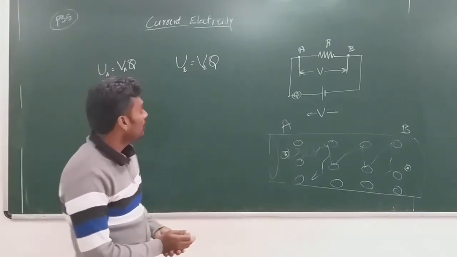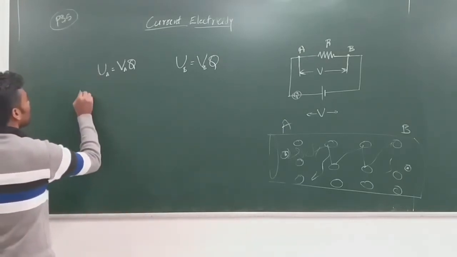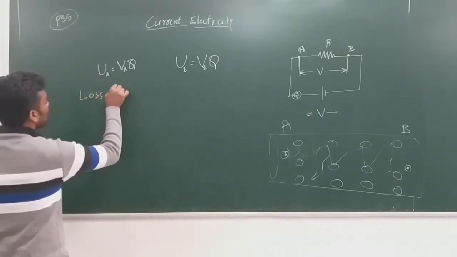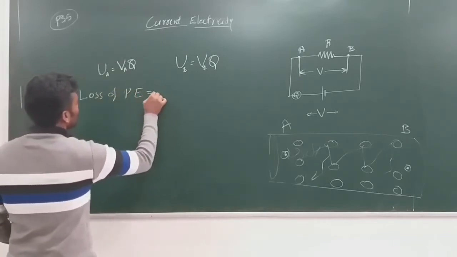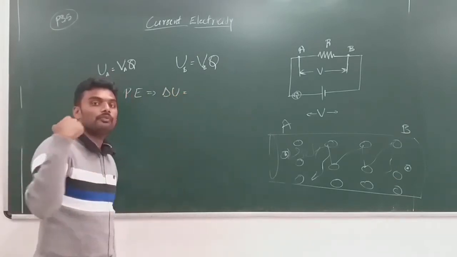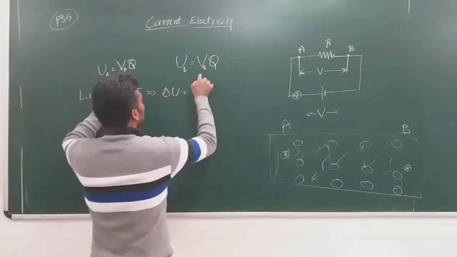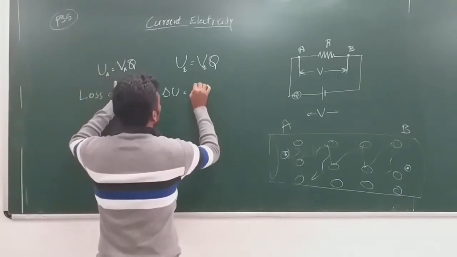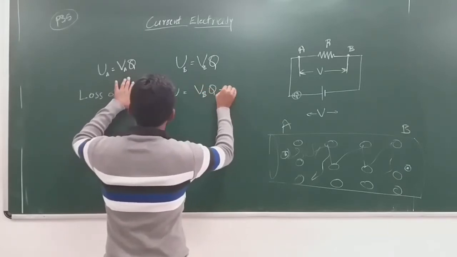And now the loss of potential energy of the charge when it moves from point A to point B is given by delta U equal to, we always take final potential energy minus initial potential energy, right? So this is going to be, final is VBQ minus initial is